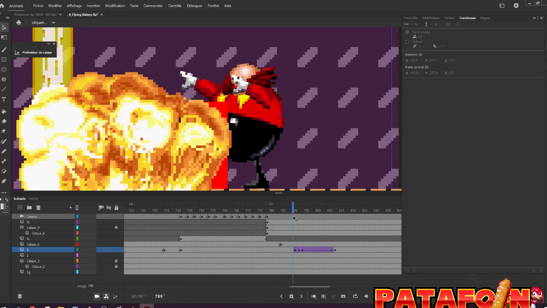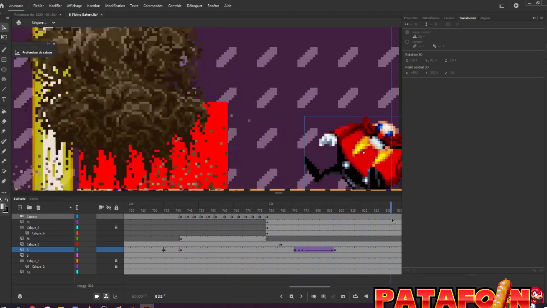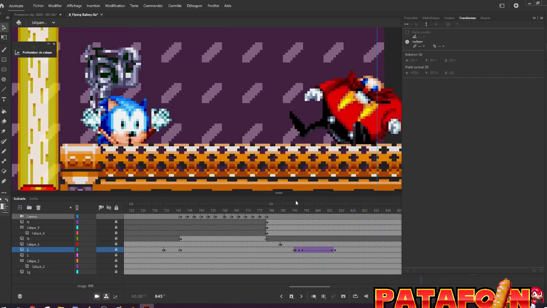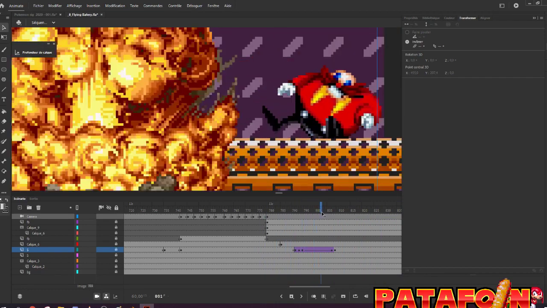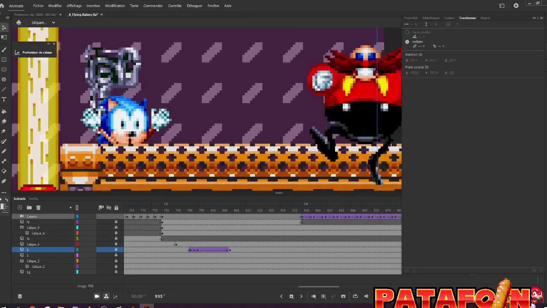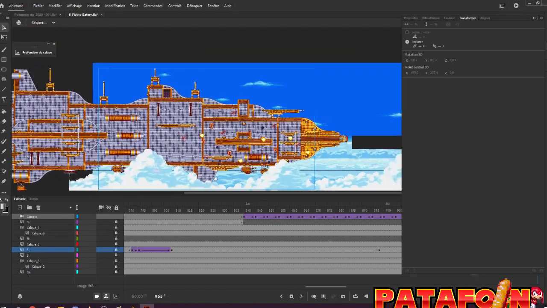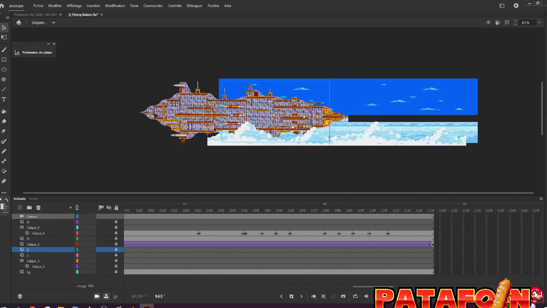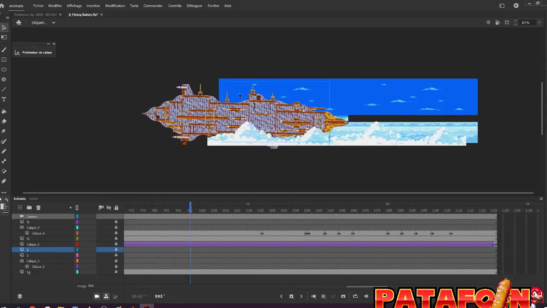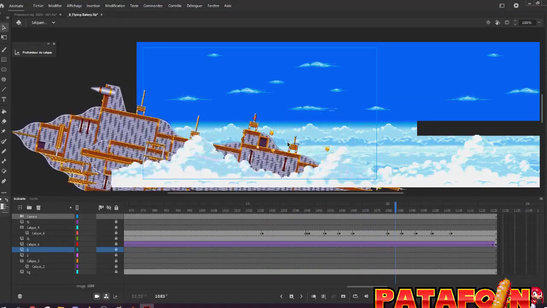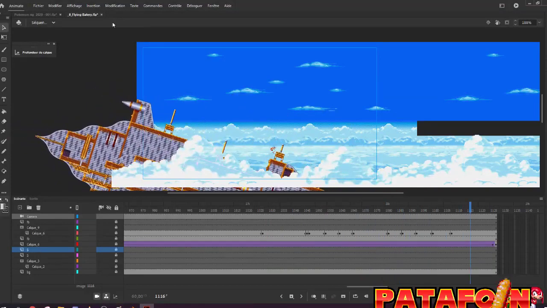So, explosion. Here it's red because there is a mask actually. And then it's crashing. So the camera is like this, but the whole ship is going down with some explosion effect.